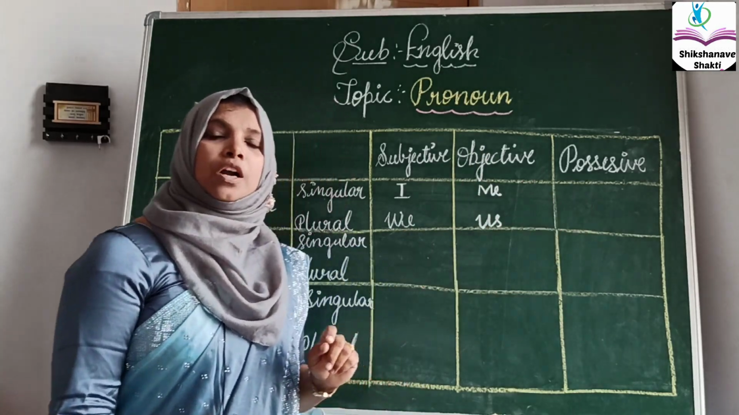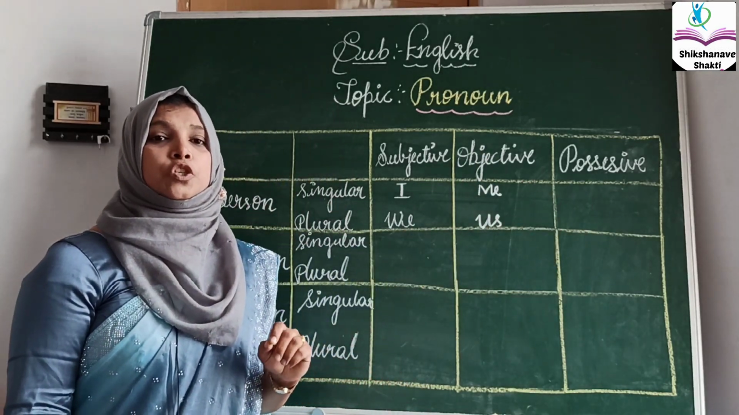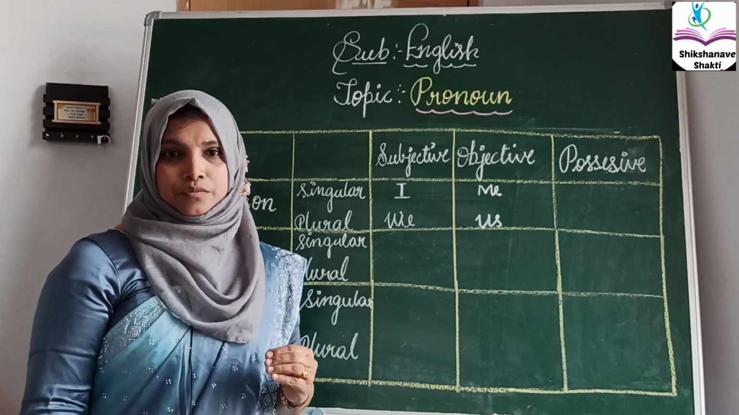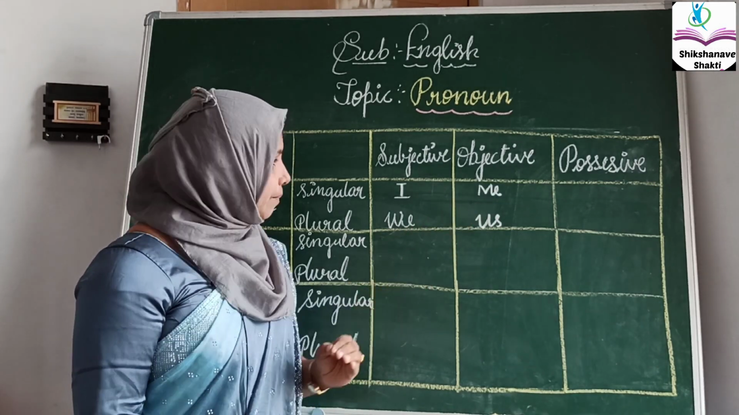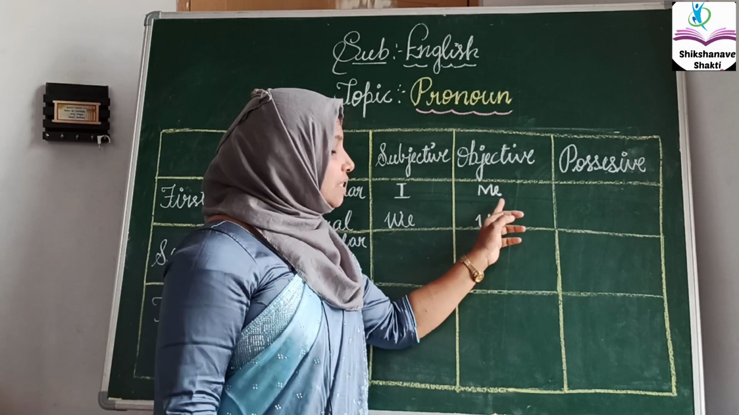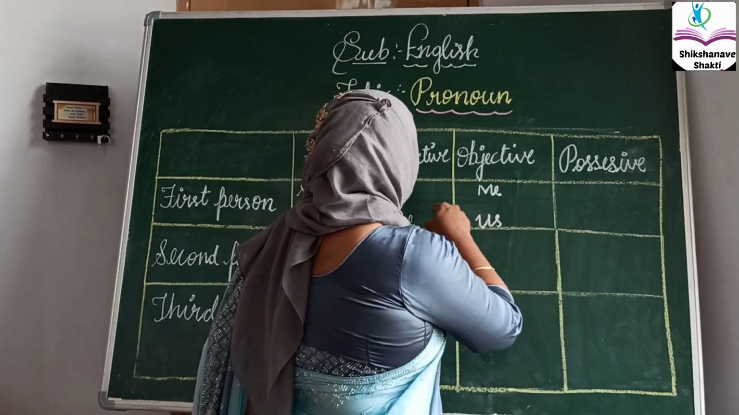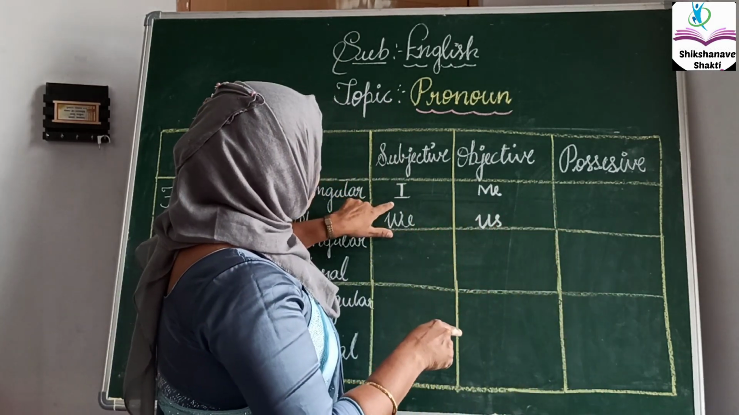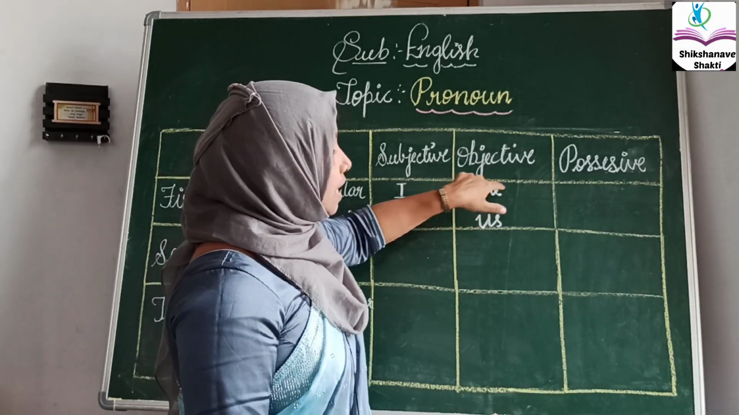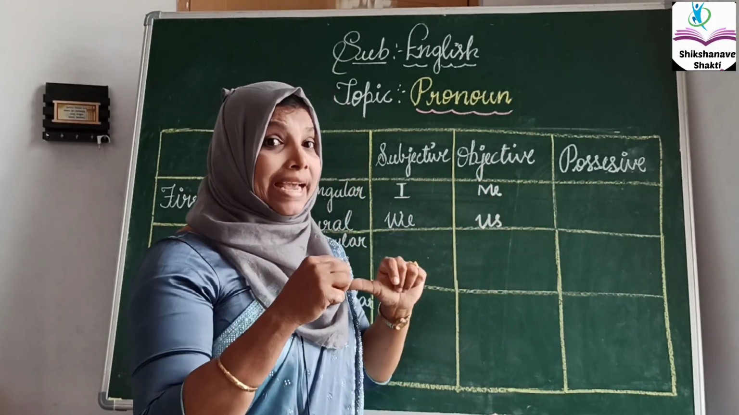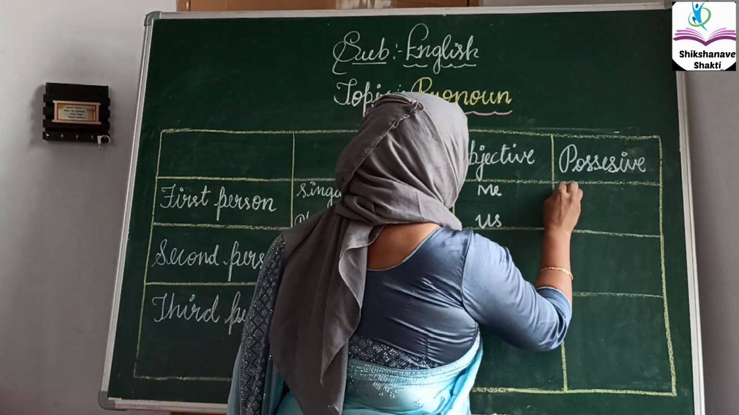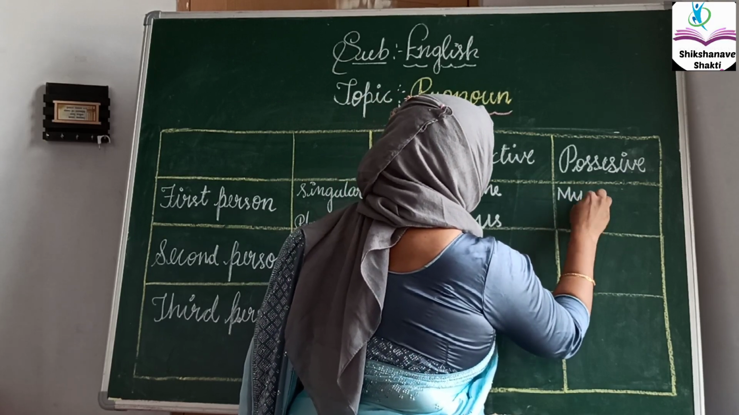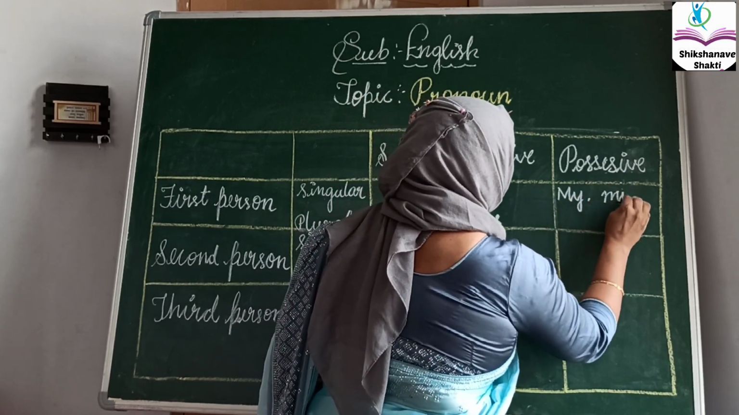Possessive. Possessive means it is used to show the ownership. Again, we write singular I in subjective, objective me, and in possessive it is my. My. Another one is mine.